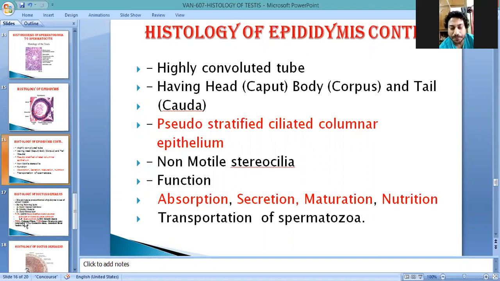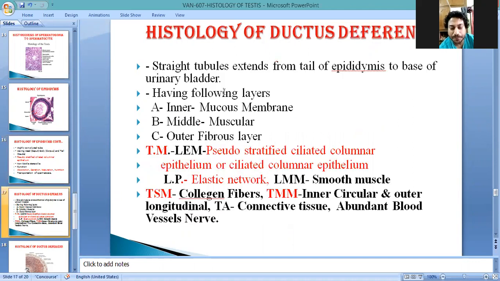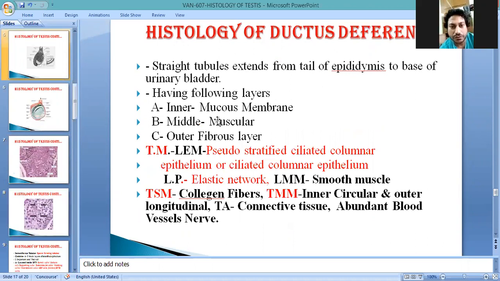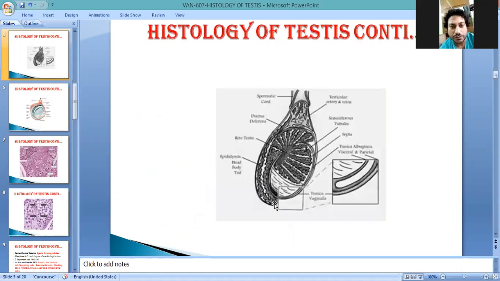So the next structure is the ductus deferens. Ductus deferens means vas deferens. Finally, the tail of the epididymis converts into a single tubular part that runs upward and comes near the spermatic cord, and this tubular structure is known as the ductus deferens.